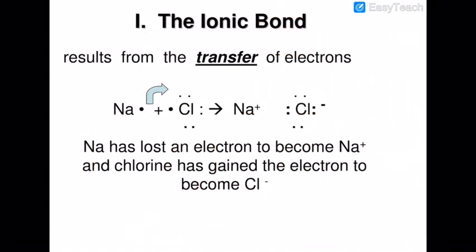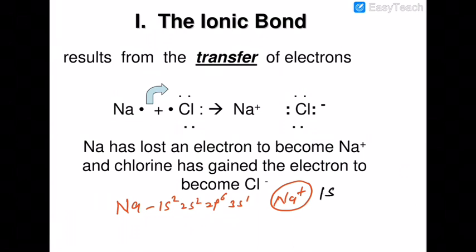Similarly, in case of ionic compounds also, the octet is reached by losing and accepting electrons. Sodium has the configuration 1s2, 2s2, 2p6, 3s1. By losing an electron, it becomes Na plus. Na plus has 1s2, 2s2, 2p6, the nearest noble gas configuration of neon.